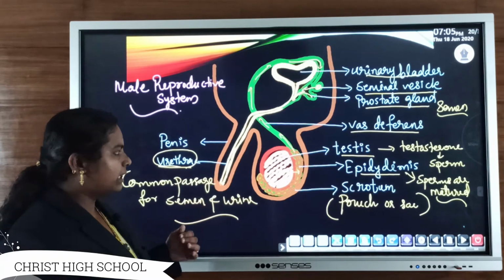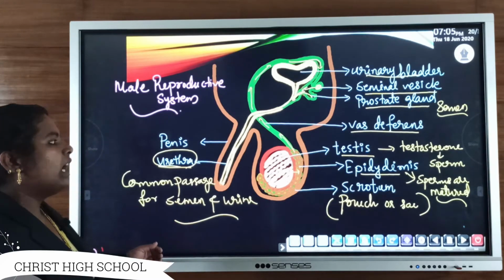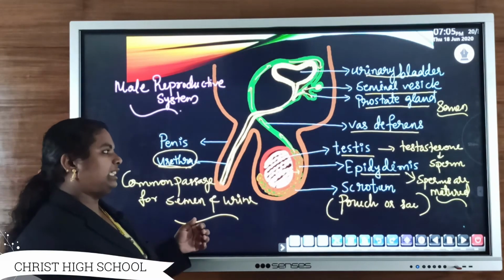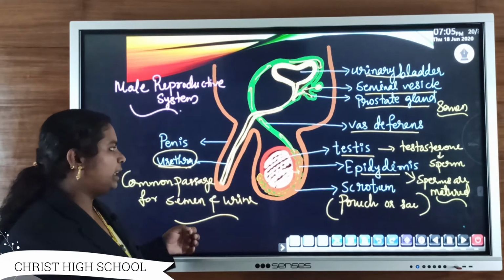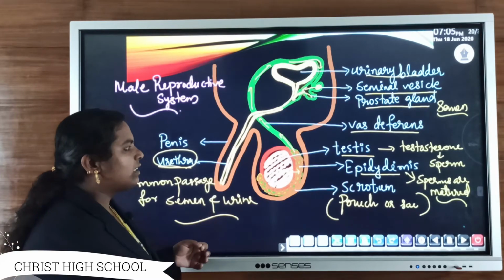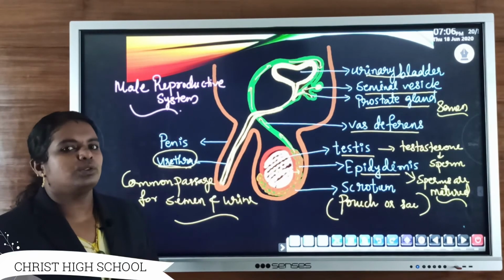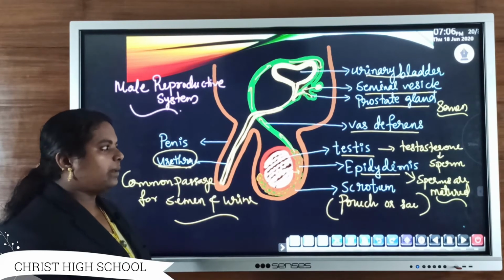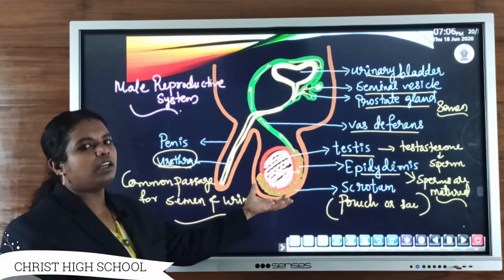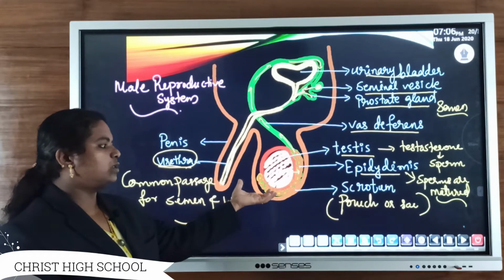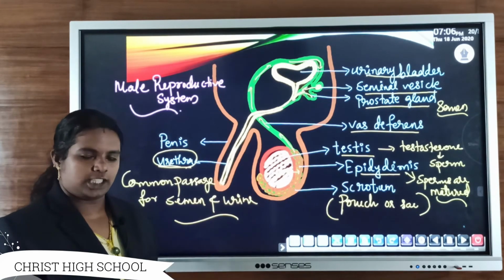Then at the time of birth, when the fetus fully develops, near about the birth of the baby boy, the testis will descend down through the abdominal cavity and hang on this lower part, inside the scrotum, the pouch-like or sac-like structure.